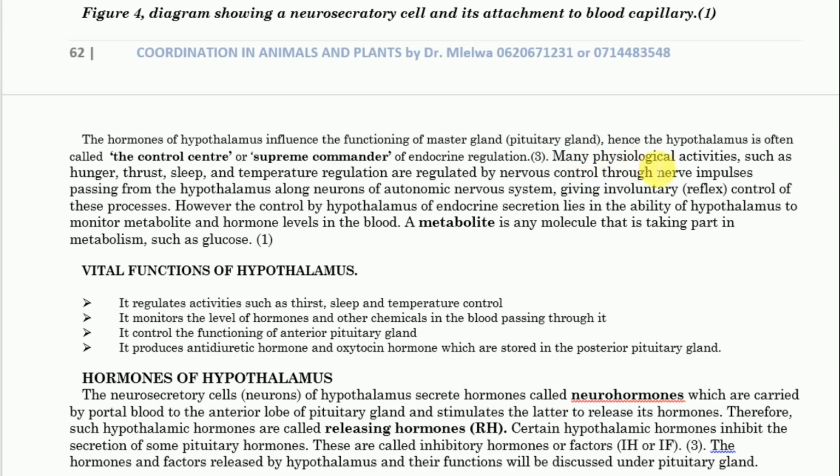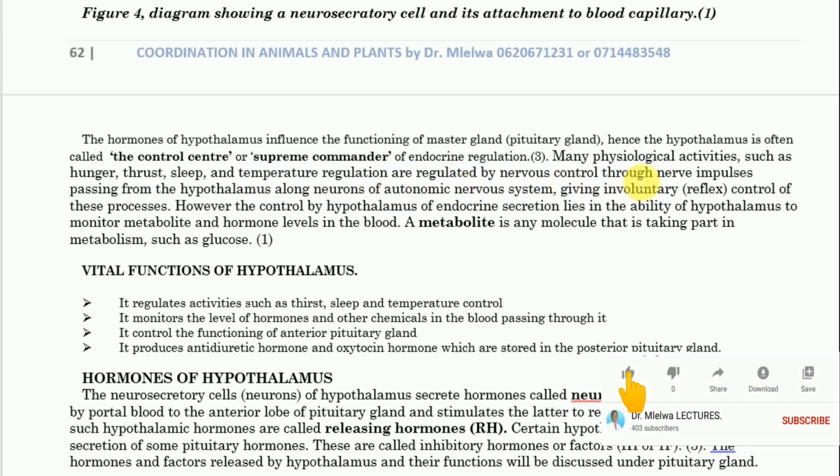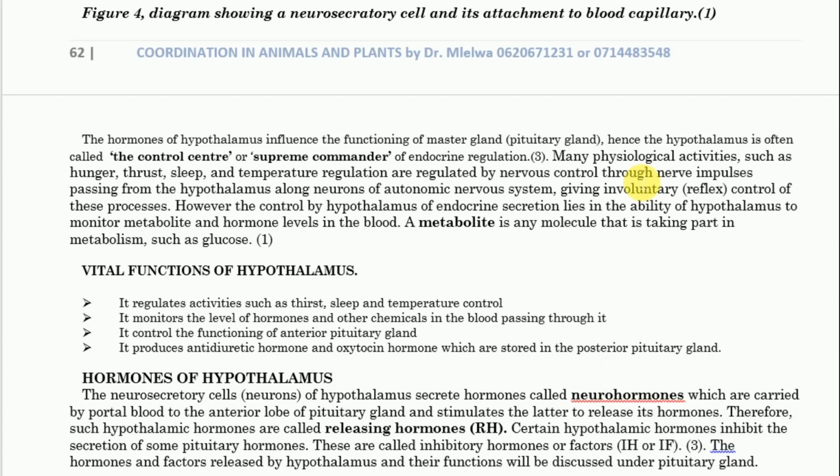Many physiological activities such as hunger, thirst, sleep and temperature regulation are regulated by nervous control through nervous impulses passing from hypothalamus along neurons of autonomic nervous system, giving involuntary reflex control of these processes.